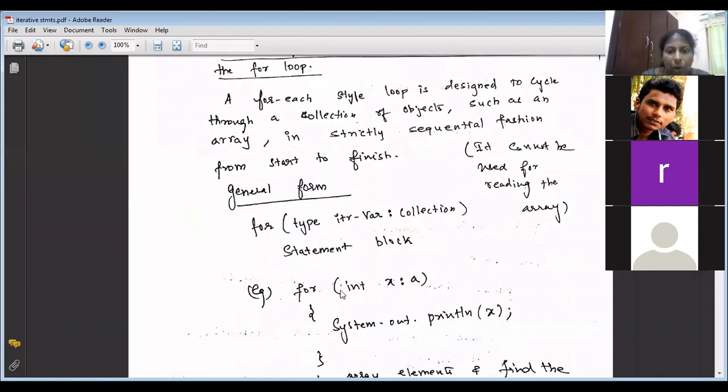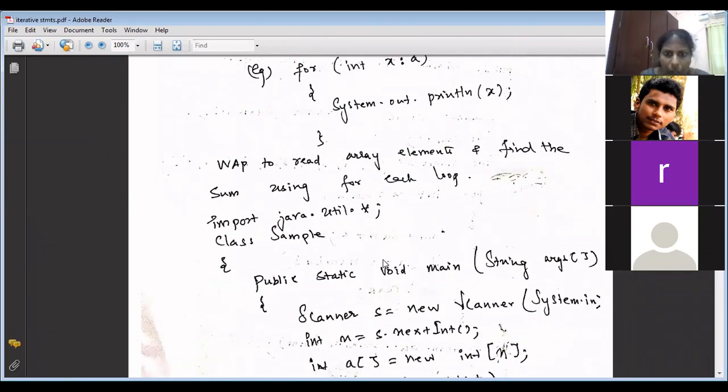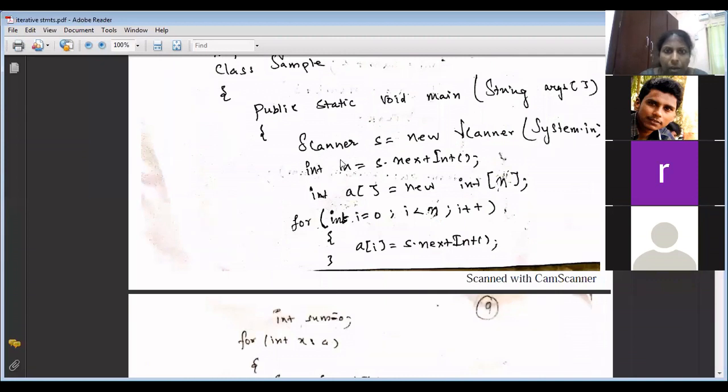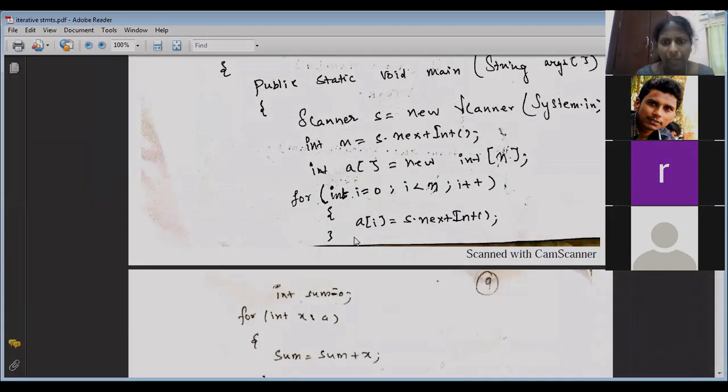For int x colon a. Here a is an array. System.out.println x. Even in this also you can't find. We'll take a program. See here, Scanner class, n value is taken. Array A is declared to the size of n. Then we are taking the values for A array. There are n elements in the array. I want to find the sum. Now x is a name.